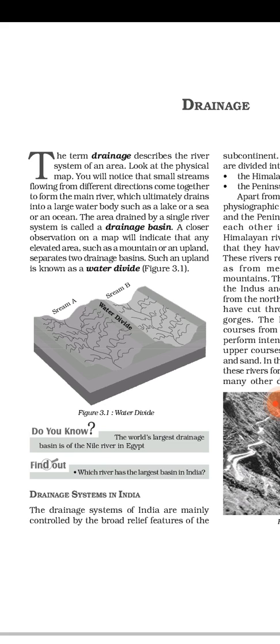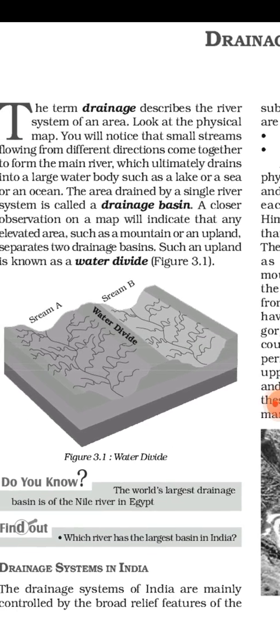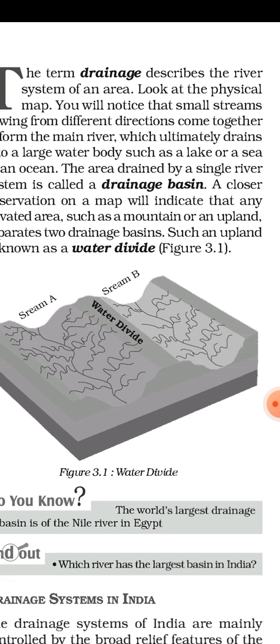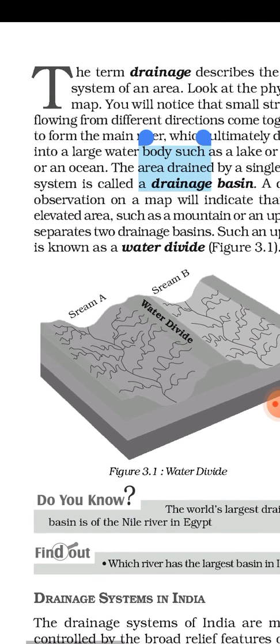We have Ganga, Godavari, Krishna, Kaveri, Brahmaputra. So many rivers are there, and all these rivers are known as drainage because all these river systems belong to an area. The next topic we will discuss is what is drainage basin.